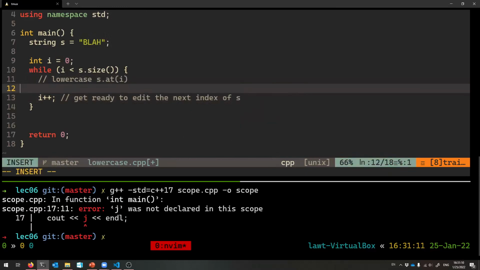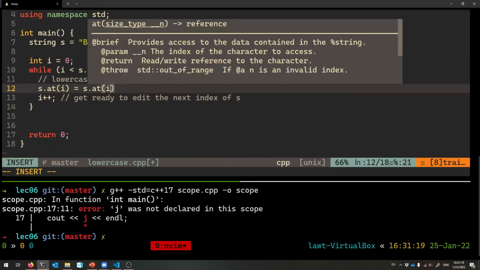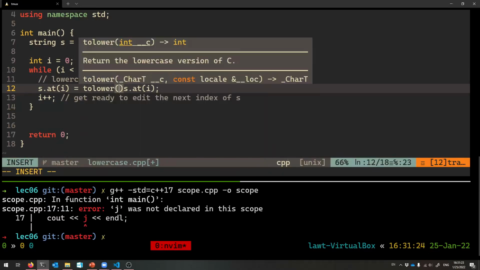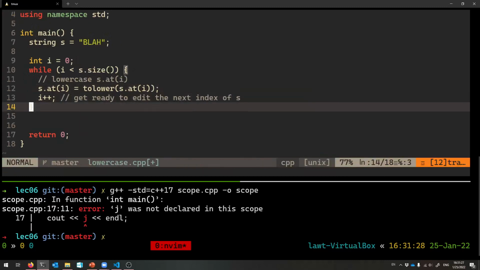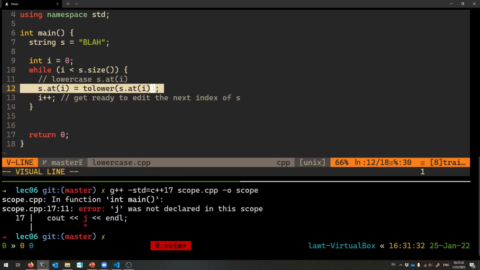All right, and now all I have to do is lowercase this current index that I'm working on, which is stored in i. So s at i equals whatever it was, but lowercased, so toLower. And so it'll do the first one, because i is 0, that lowercases the first character.